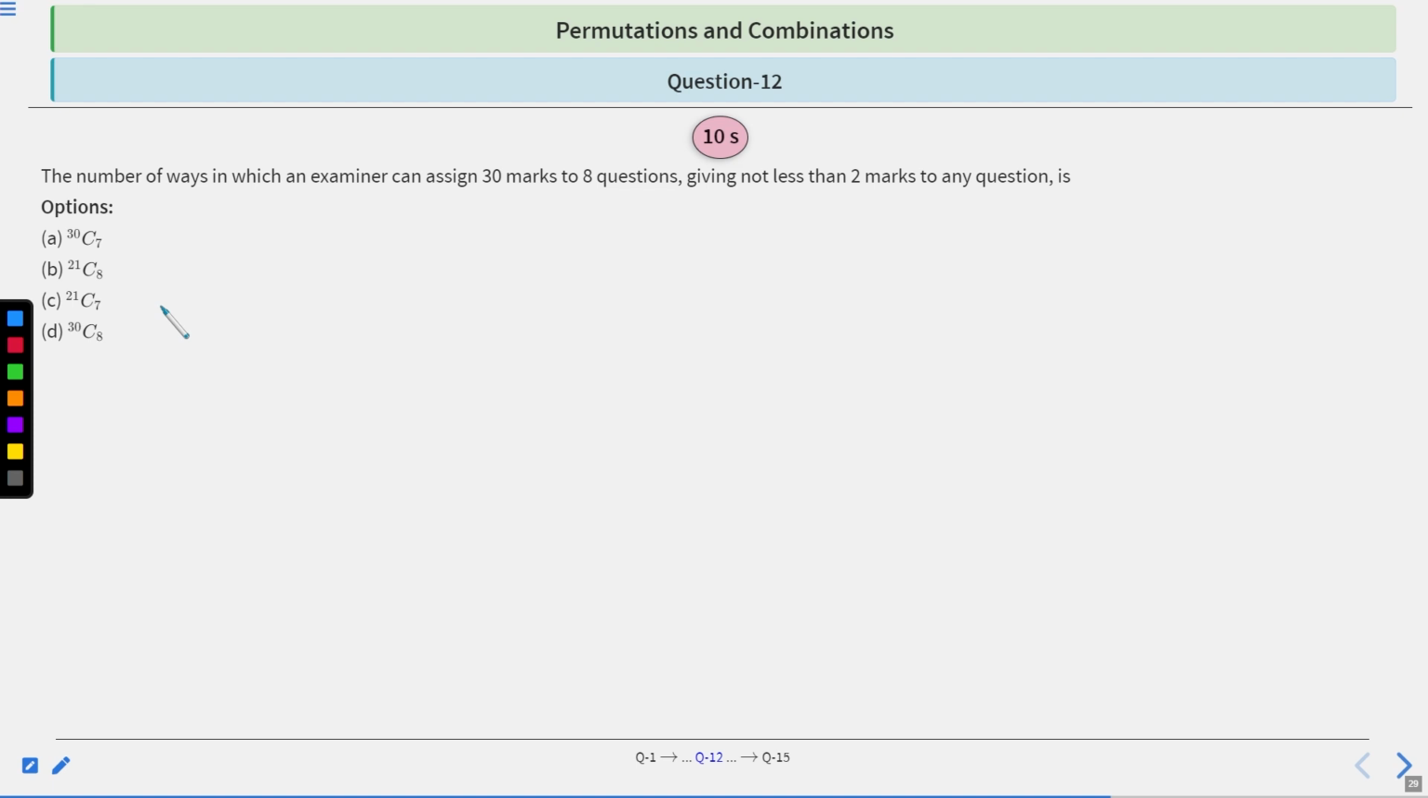Now let's move to the next question. Question number 12, which says the number of ways in which an examiner can assign 30 marks to 8 questions, giving not less than 2 marks to any question is. Right? So again, you have 10 seconds to solve this question. After 10 seconds, we will discuss the solution.